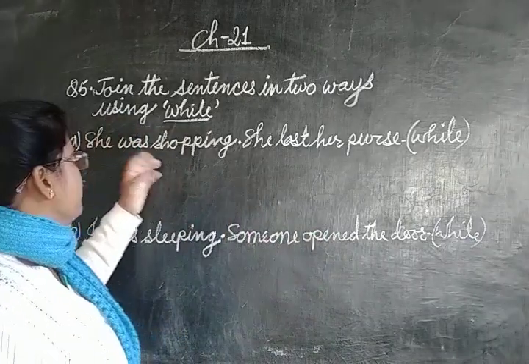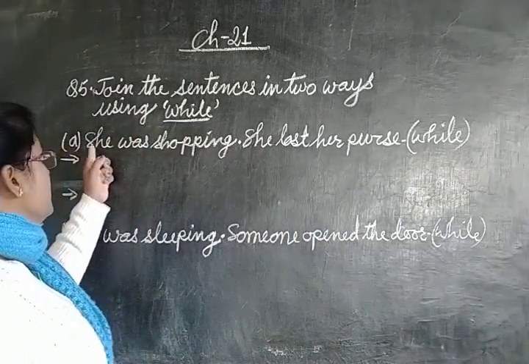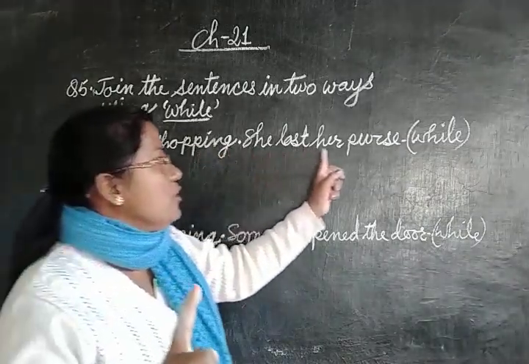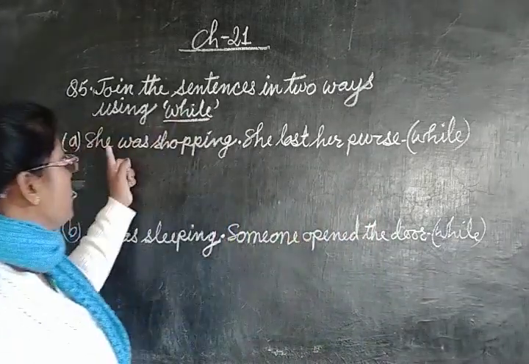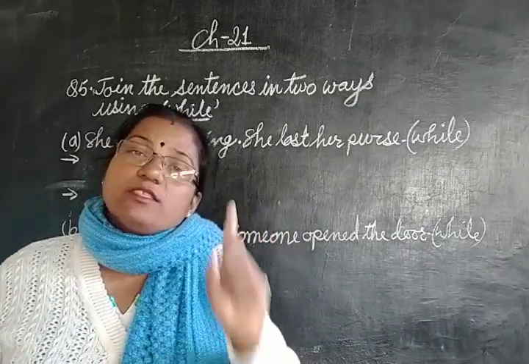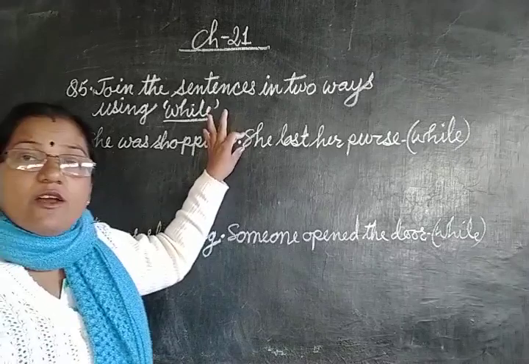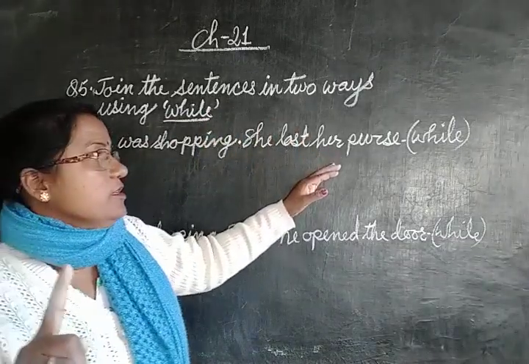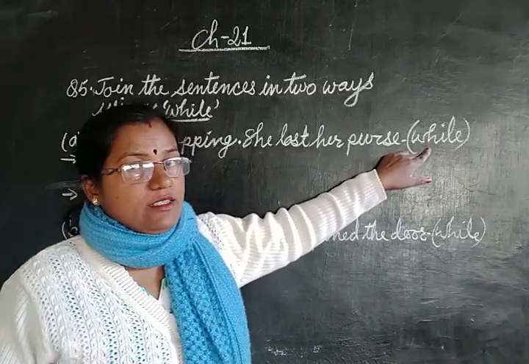Now look at here with it. There are two sentences. First sentence, she was shopping. Second sentence, she lost her purse. Altogether there are two sentences and we have to join and make one single sentence. Means we have to remove this full stop. We have to use the word while, conjunction while, and make one sentence.